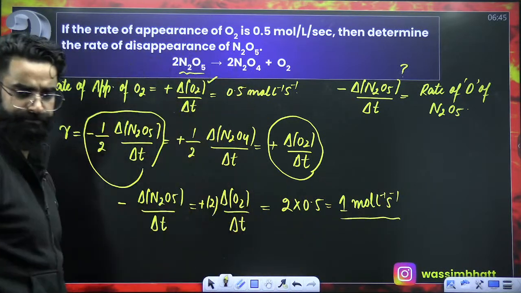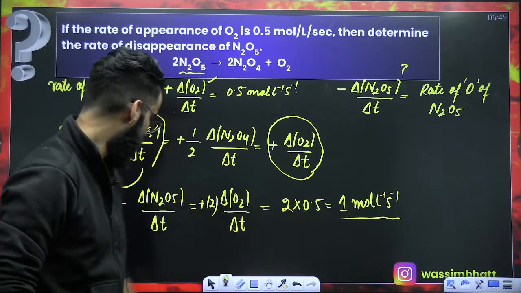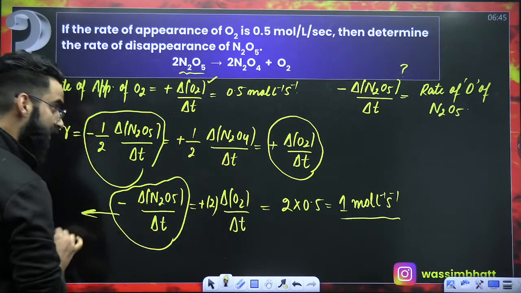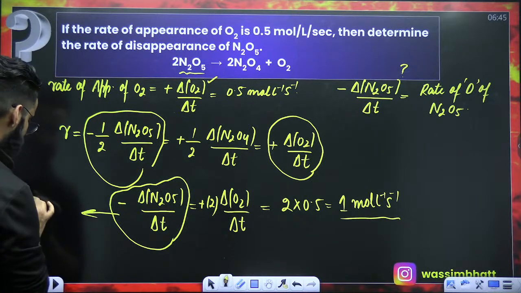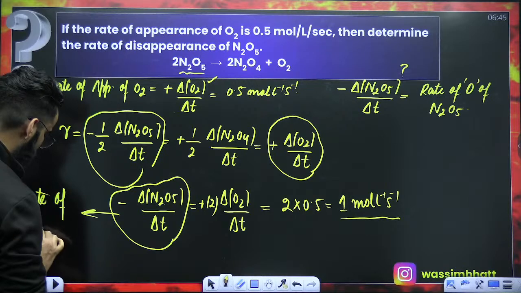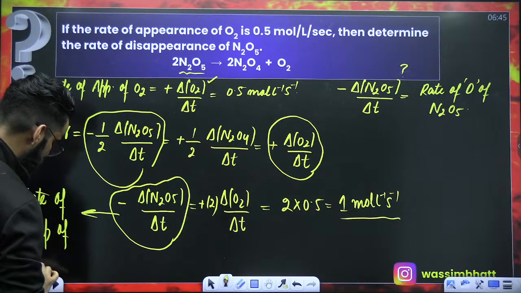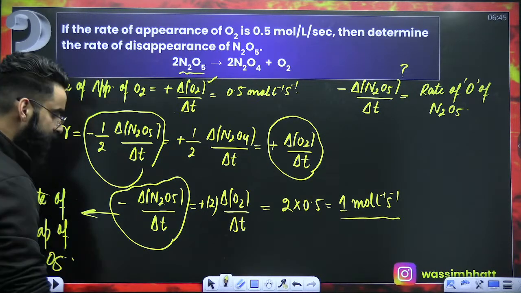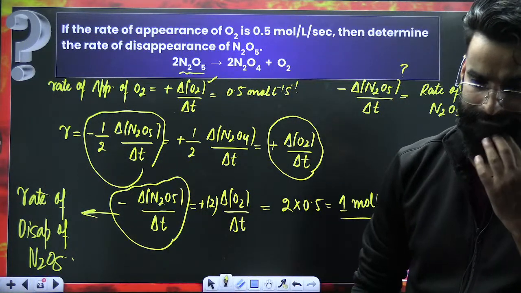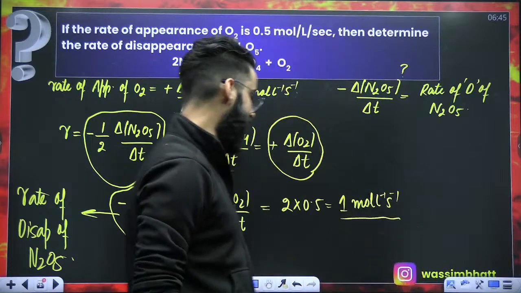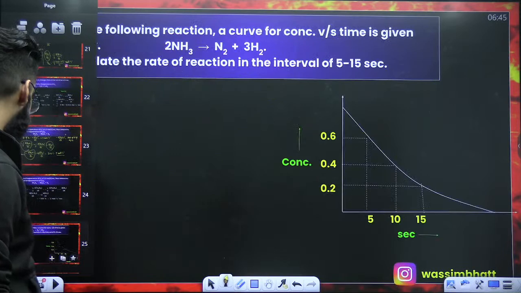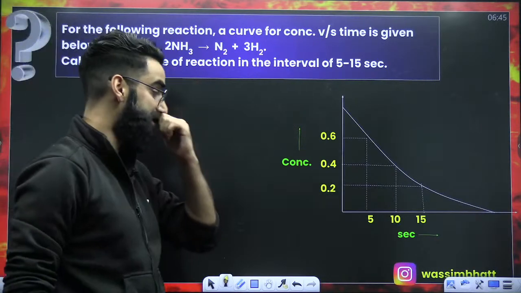So what did we calculate? We calculated the value of this particular term, and we call it the rate of disappearance, the rate of disappearance of N2O5. Is it clear, people, quickly? And this was what I was supposed to calculate. That's all.